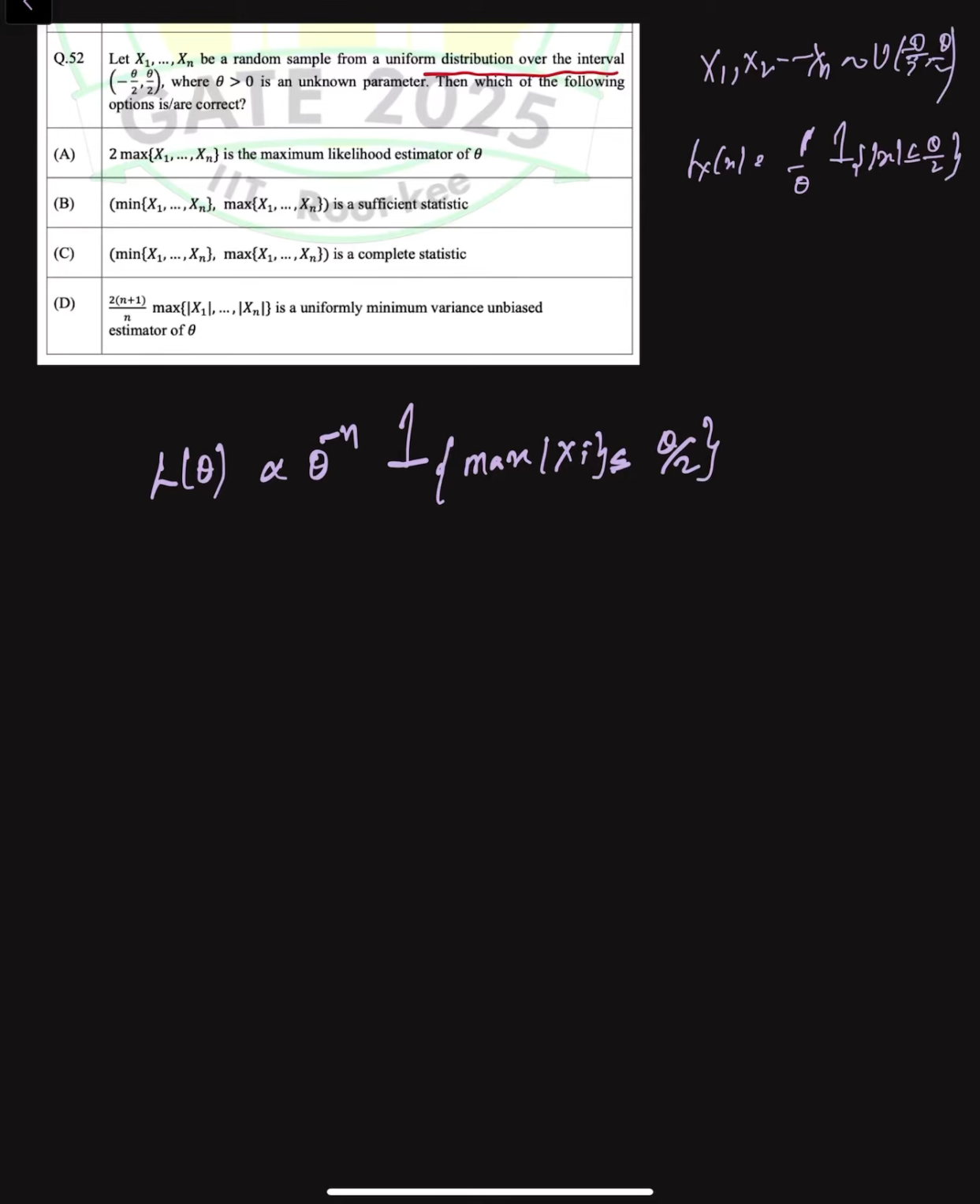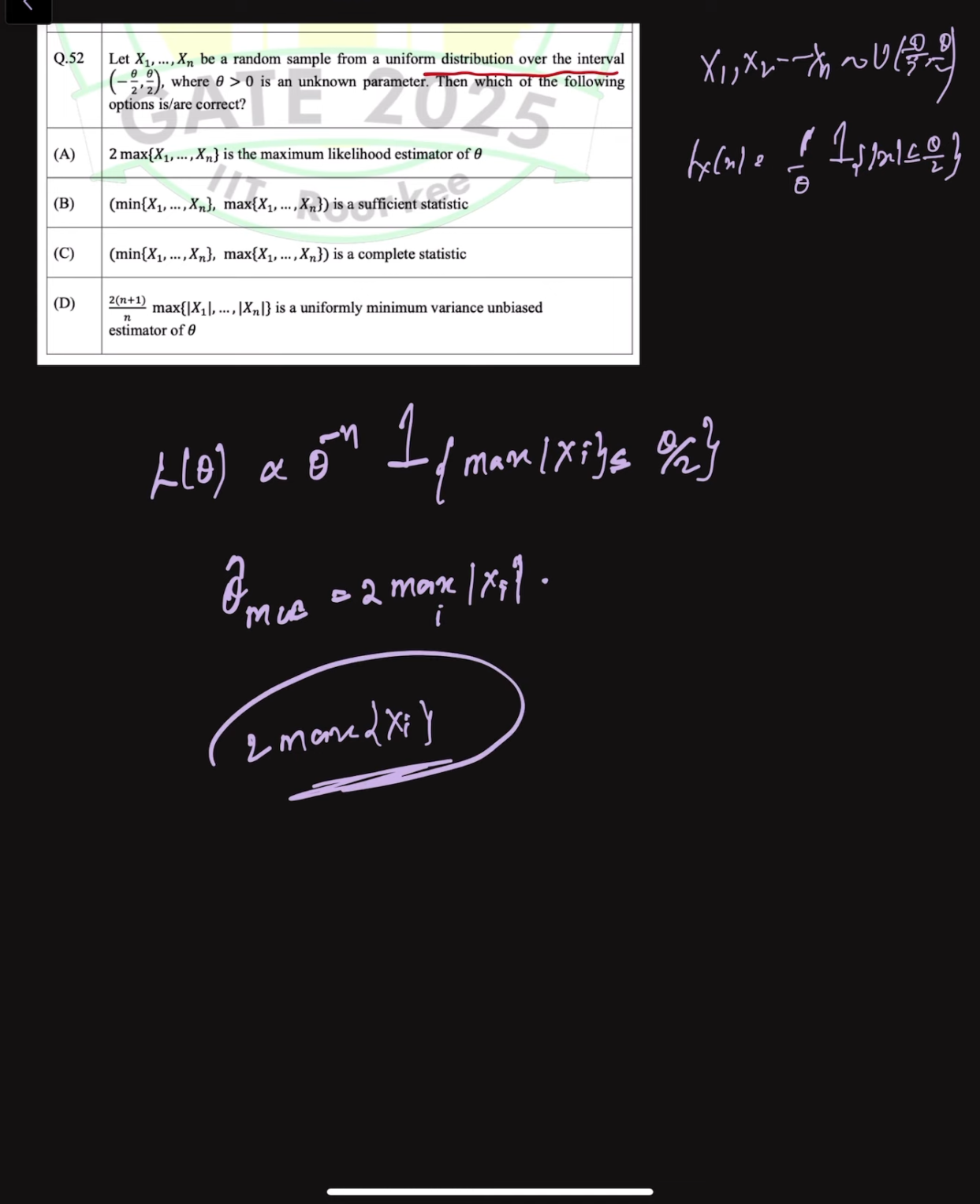False, because maximizing over theta gives the smallest feasible value of this theta. So theta hat MLE is 2 times the maximum of mod of xi. Option A writes 2 times max of xi without absolute value, which is not generally the MLE. For example, if the most extreme observation is a large negative value, then 2 times this maximum of xi understates the actual theta that we require. So the first option is not correct.